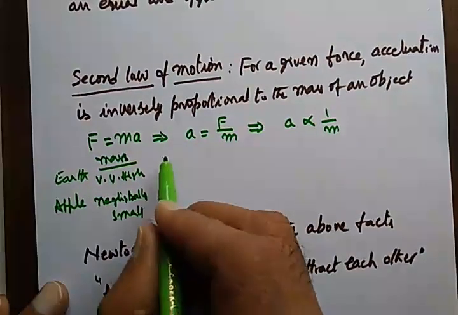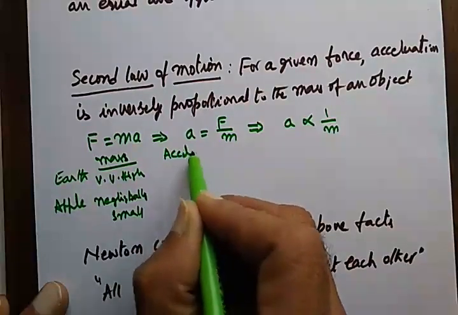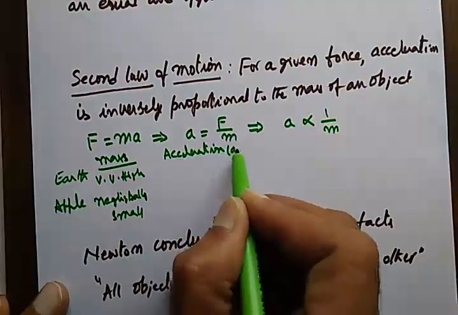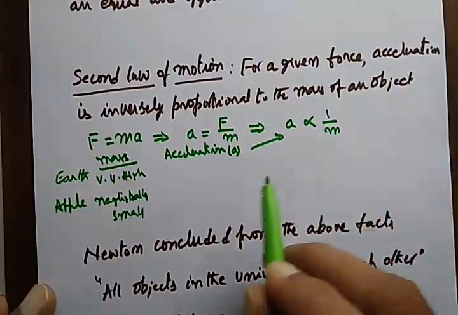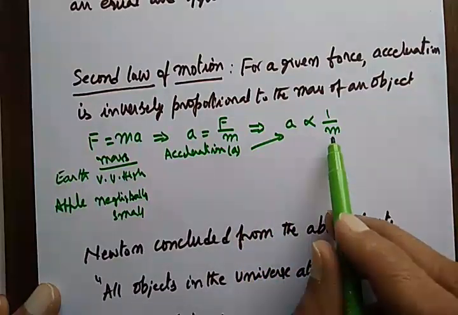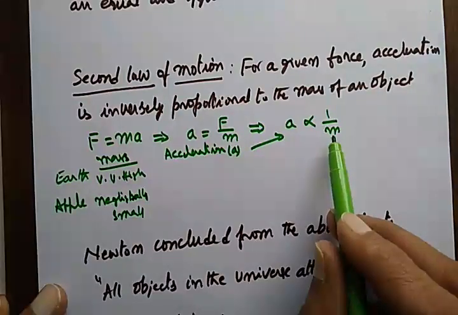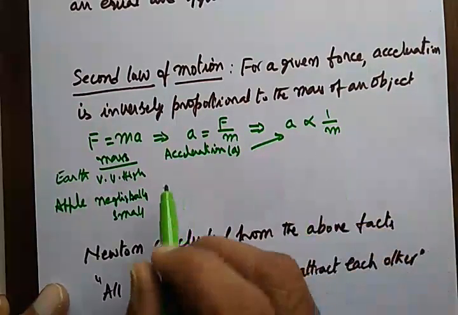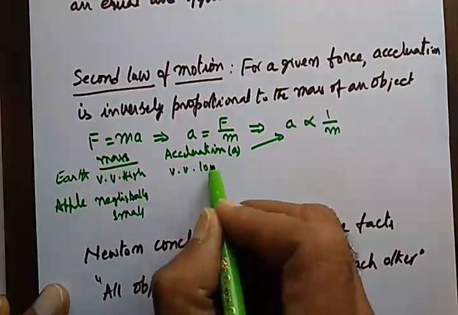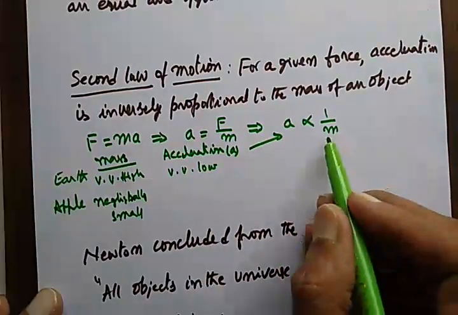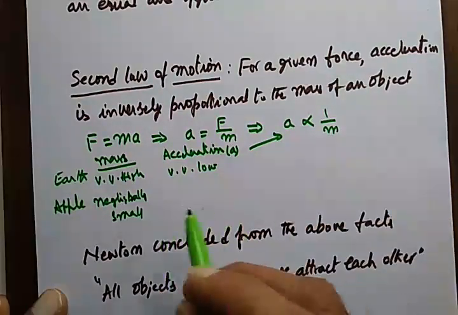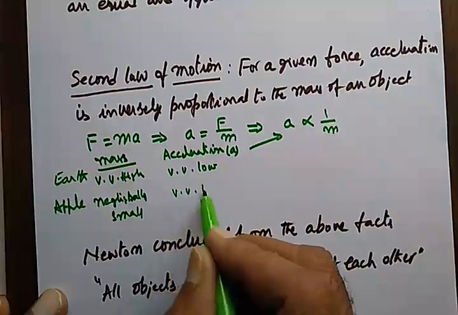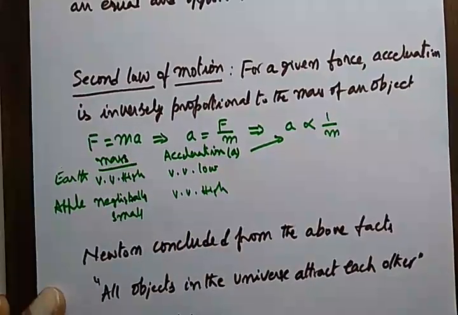Then we will think of acceleration, that is a, using this equation. If mass is very, very high, then acceleration is very, very low. If mass is very, very low in this case, then acceleration should be very, very high. Correct.